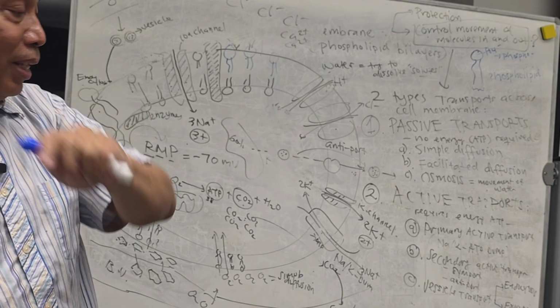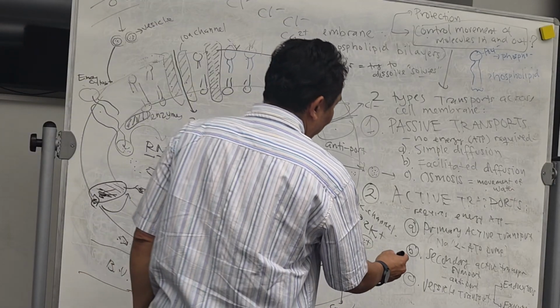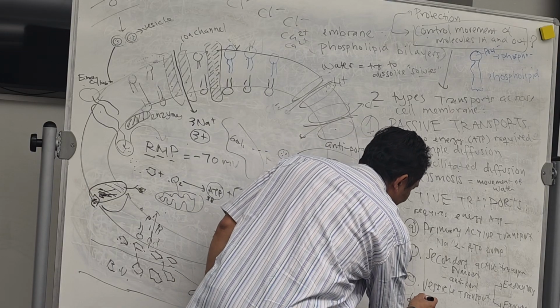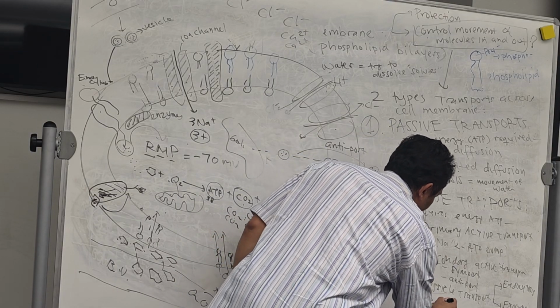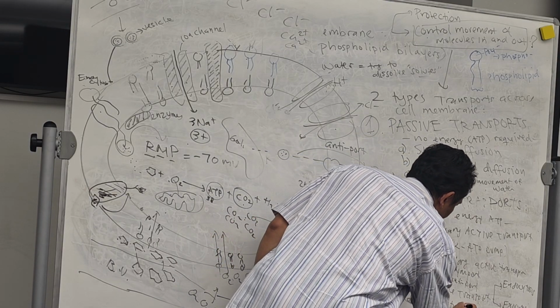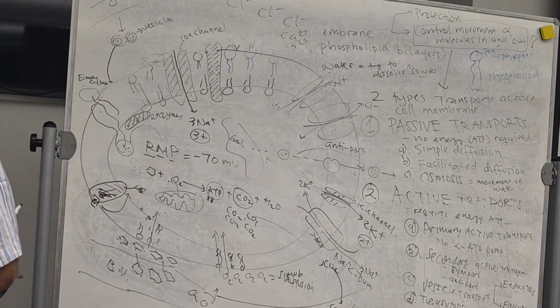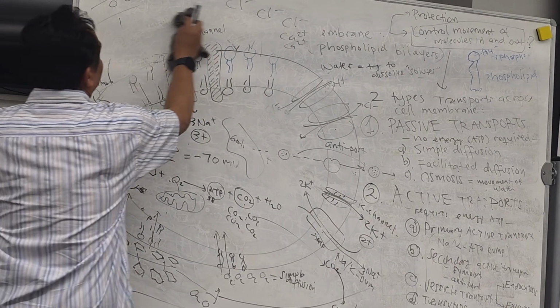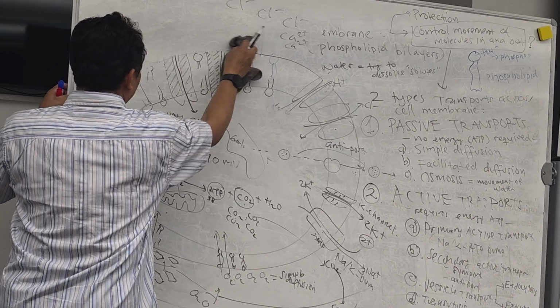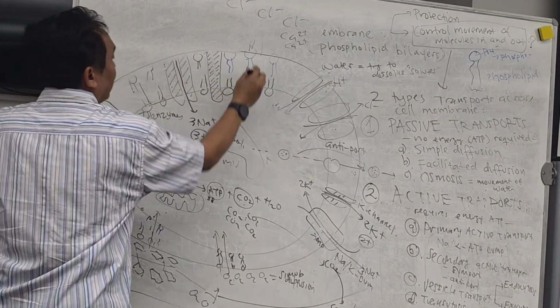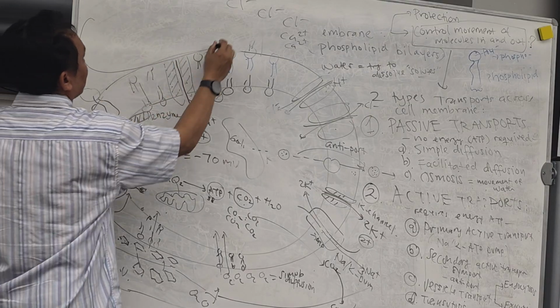Get this one? And I think in your book, one more is mentioned, which is transcytosis. This is basically for cells that attach together. Like a skin cell, the cells are actually not separate. There is another cell over here.